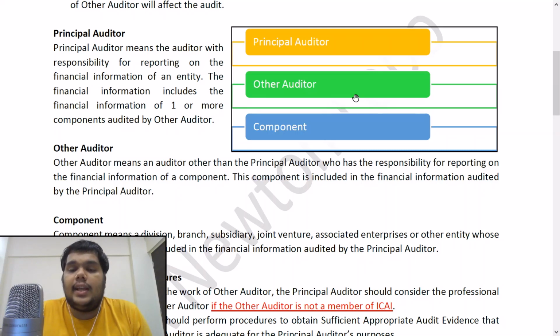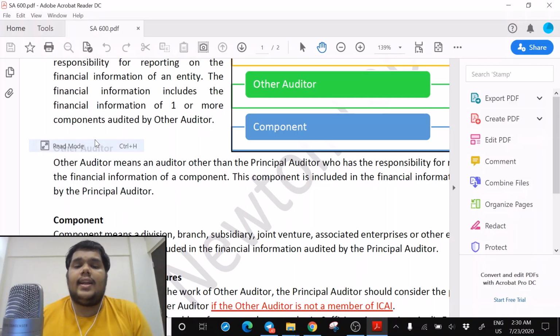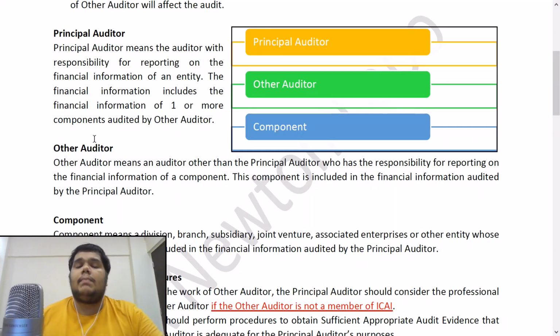So this standard is speaking about a principal auditor who is going to take the help of the other auditor who has audited the component, the financial information of the component. Keep that in mind. This other auditor is not going to help the principal auditor in auditing his financial statements. No, that is not the case envisaged in this standard. This standard is envisaging a situation where the principal auditor is going to get help from the other auditor, because the other auditor is going to audit the financial information of some component on which the principal auditor is going to rely. So that is why these three terms are very key in this standard, that is principal auditor,